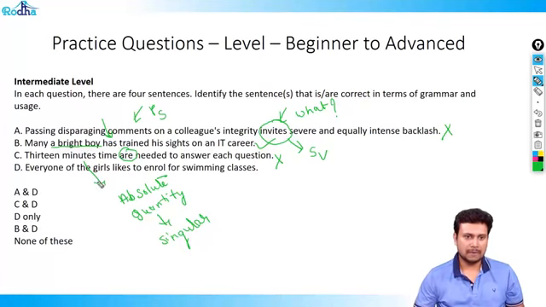Let's look at the last one. Every one of the girls, again my subject is everyone. Everyone is singular, I know. So likes is also a singular verb. So this sentence is absolutely correct. So which are the two statements that we have got correct? B and D, and this looks to be the right answer. Let's move on to the next question.